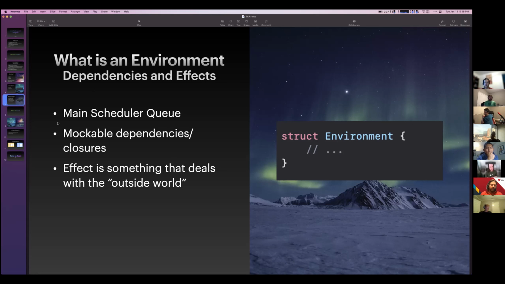Potentially for iOS, you'd want to use the main queue, but this is kind of open. So it could be a test scheduler that I actually control when it advances. If I have this API call that normally takes maybe 30 seconds, or 5 seconds or less, I can actually just use a test scheduler to advance forward instead of actually waiting 5 seconds. So that's pretty nice.